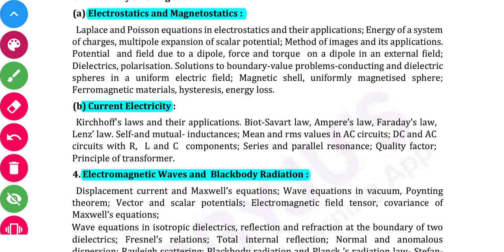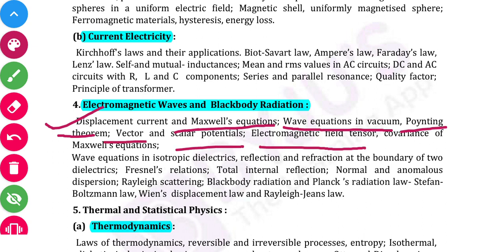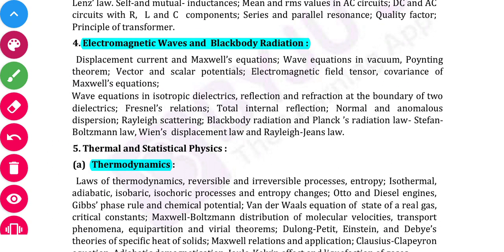So the next topic is electromagnetic waves and black body radiation, that is EMT and black body radiation. So in this we will discuss displacement current and Maxwell equations, wave equations in vacuum, Poynting theorem and Poynting vector. Okay, scalar potential, electromagnetic field tensor, covariance of Maxwell equations. And next, wave equation in isotropic dielectrics, reflection and refraction at the boundary of two dielectrics.